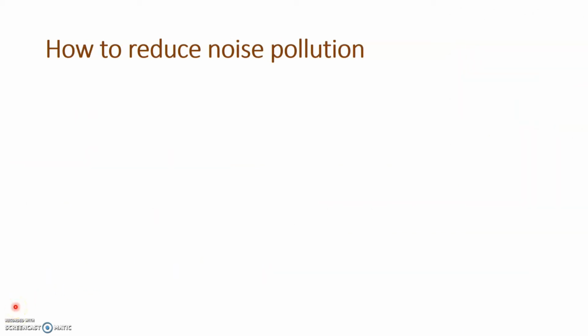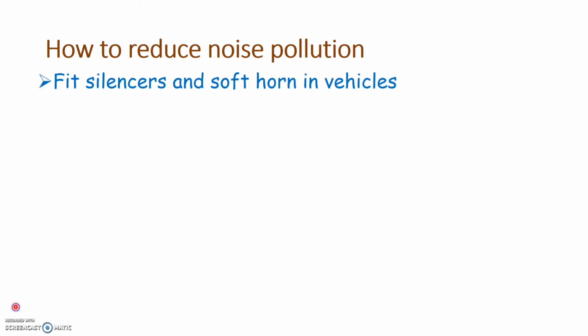Now, let us learn what are the different ways in which we can reduce noise pollution. One of the important ways in which we can reduce noise pollution is by fitting silencers and soft horns in vehicles.